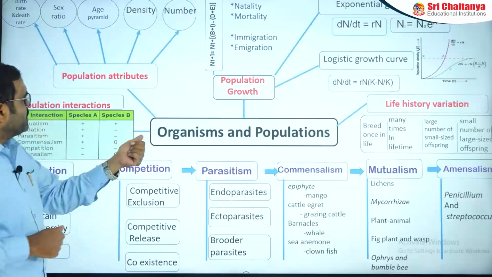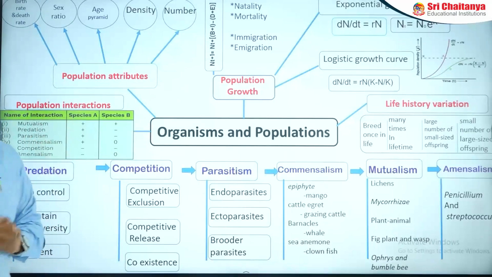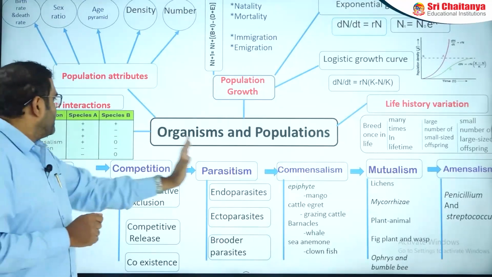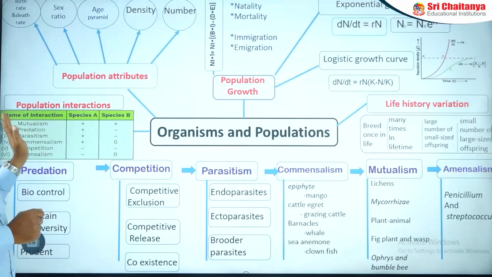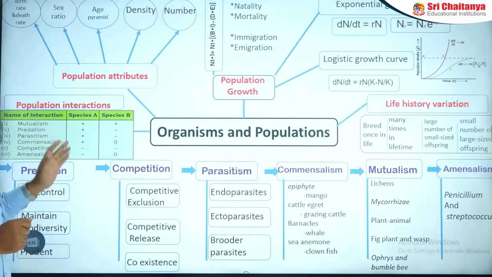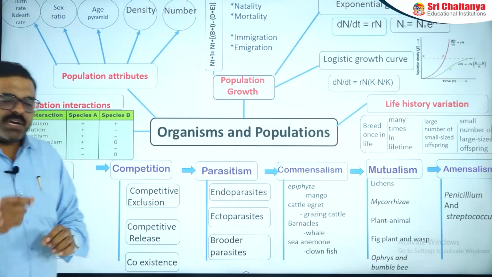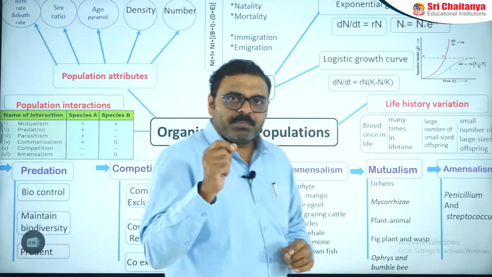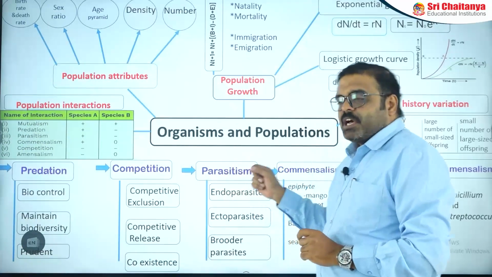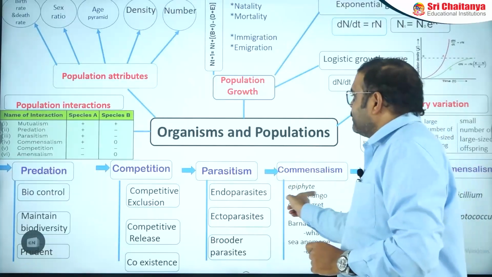Next one is population interactions. You can find them as mutualism, predation, parasitism, commensalism, competition and amensalism. There are 6 important population interactions. They have different examples which are very important for NEET purposes. So let us observe one by one in detail from this chapter.